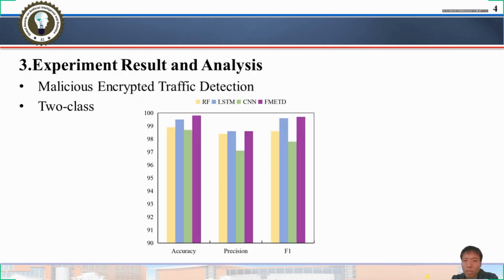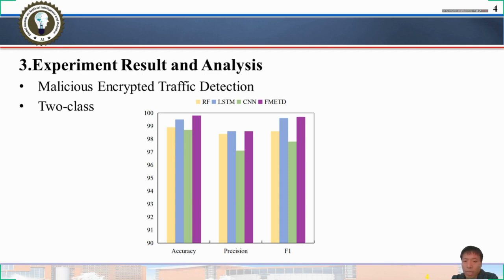In order to prove the validity of the method FMATD, we set up two experiments, one to verify the validity of FMATD to detect malicious encrypted network traffic, and the other to verify its ability to detect new malicious encrypted network traffic using only a few training samples.